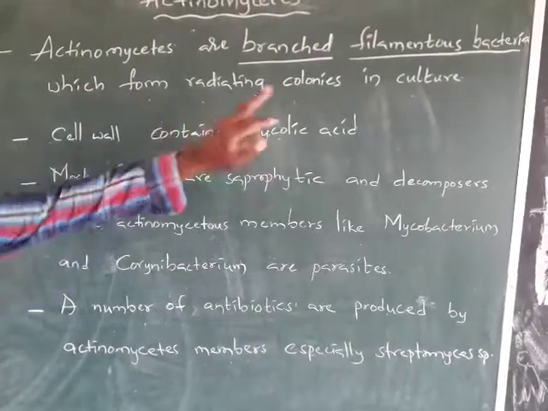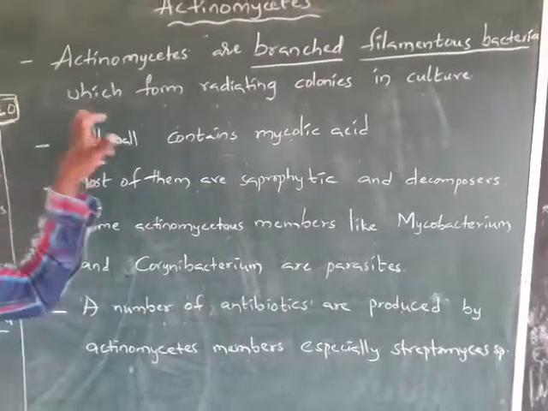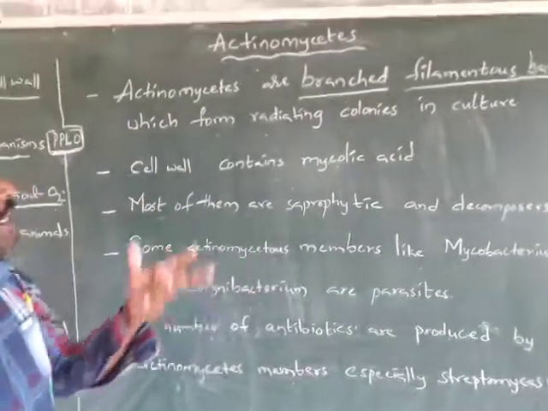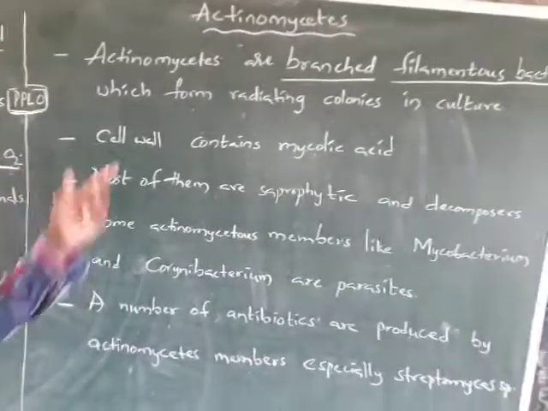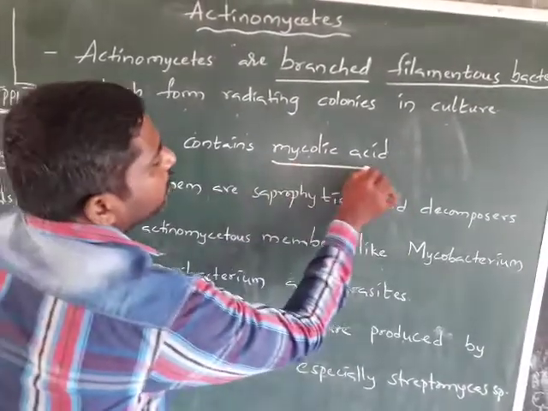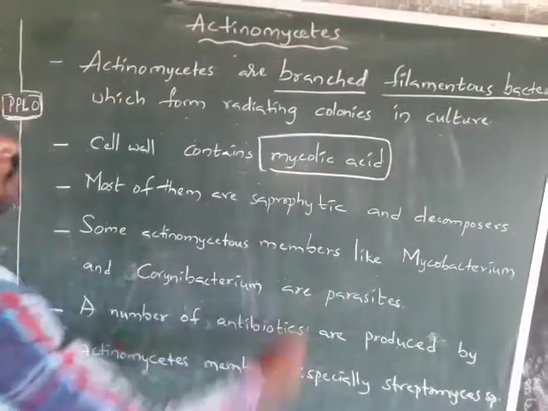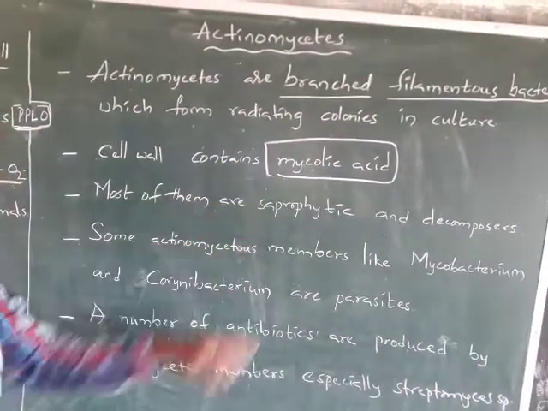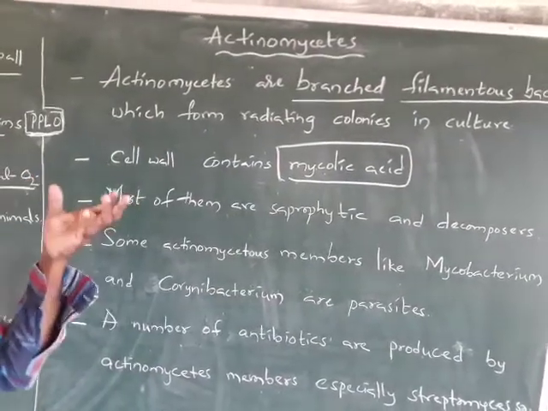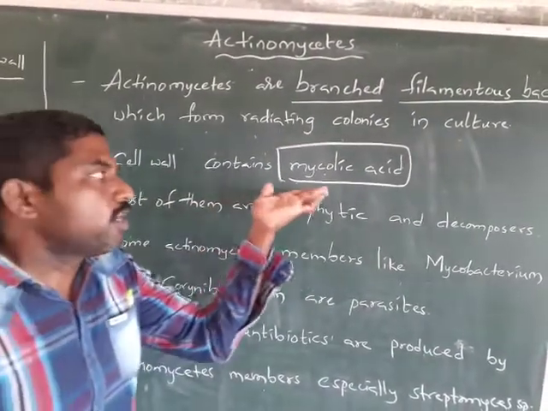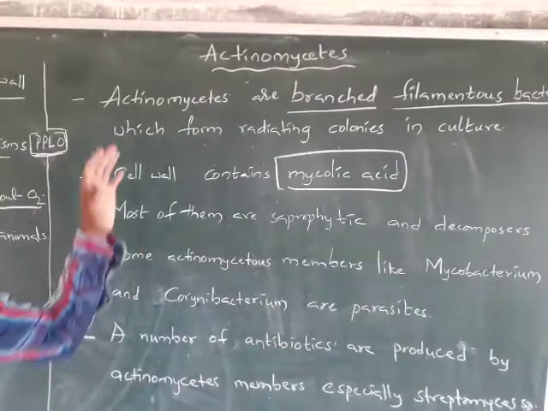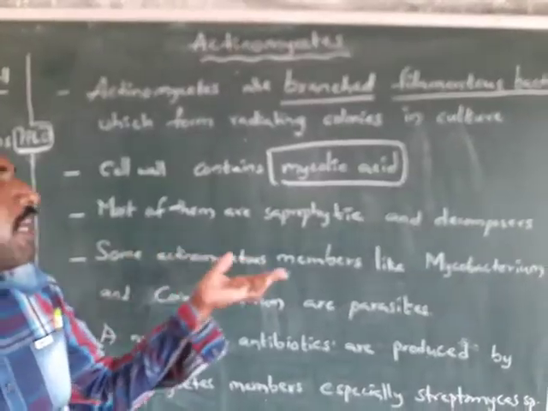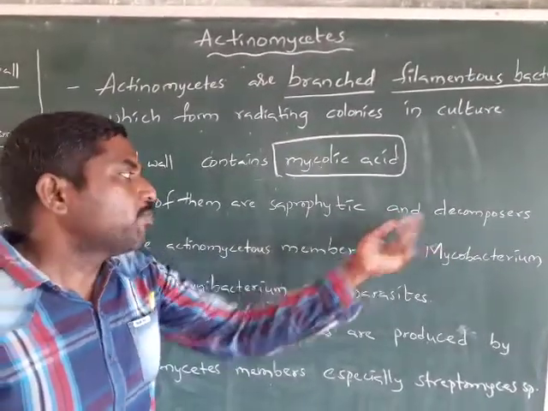Actinomycetes are branched filamentous bacteria which form radiating colonies in culture, and the cell wall contains mycolic acid. Very, very important: mycolic acid. Most actinomycetes are saprophytic and decomposers.